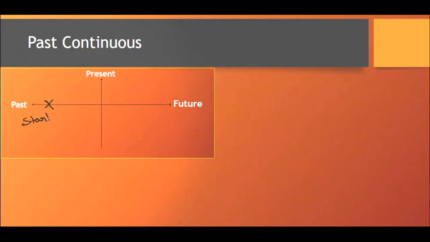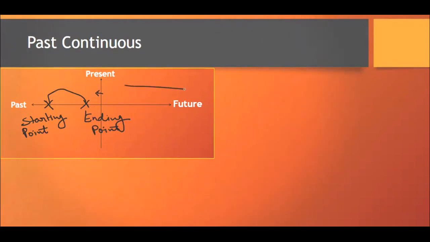Suppose an action started at this point of time and ended at this point of time. If we look at this action of past from the present, it appears to be completed rather than in progress. We represent completed action by cross marks and not by a line. We have seen this in the past indefinite. We will get a past indefinite diagram if we represent it by cross marks.